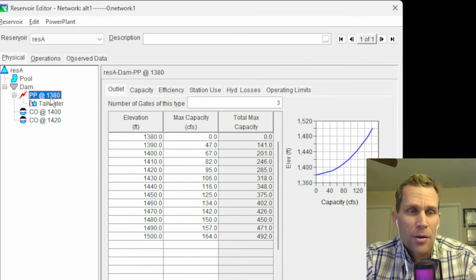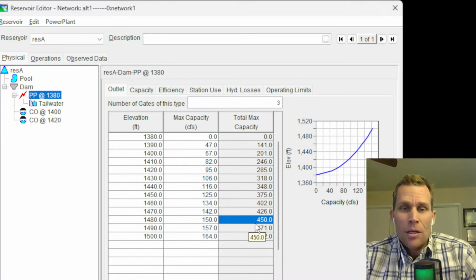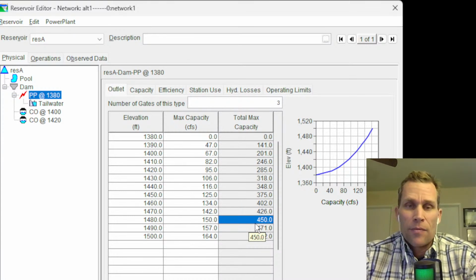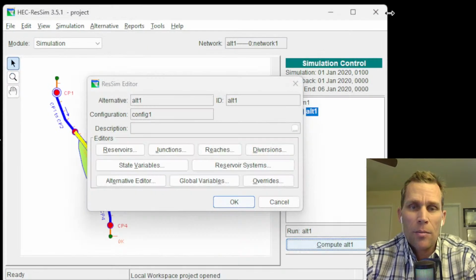And I am actually kind of curious, the power plant at 1480, 450. So we were at like 447. It looks like we only had another 2 or 3 CFS of available capacity. Otherwise, we would have started to deviate from that guide curve elevation. We would have actually increased our storage above the desired amount by a little bit. Okay, I'm getting a little bit off on a tangent.